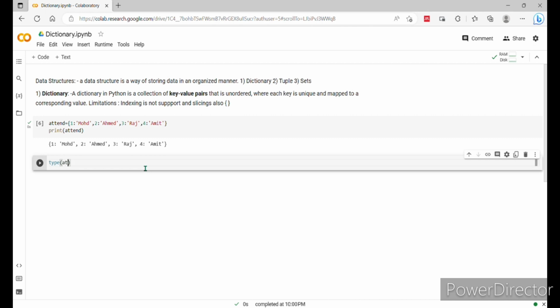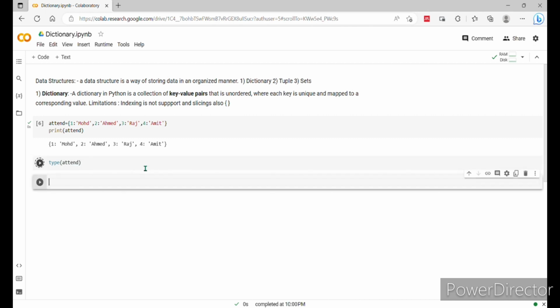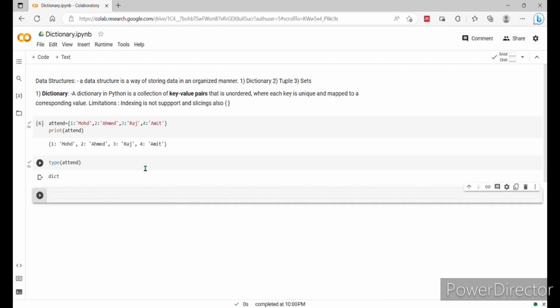type of attendance, okay. So it will show you it's a dictionary. Type of your variable will be dictionary, okay. It's not a list because it comes with the two flower braces and key and value, okay, key and value. So obviously we are talking about the dictionary, not list, not tuple also, okay. In tuple we are using the round bracket, okay. We'll talk about these things later in the next video, okay.